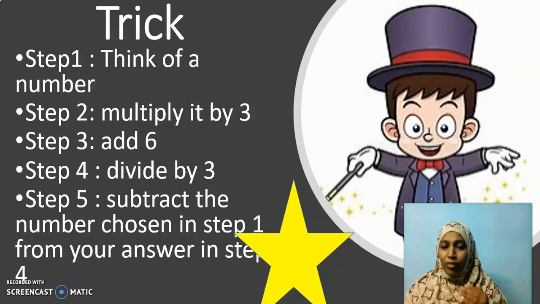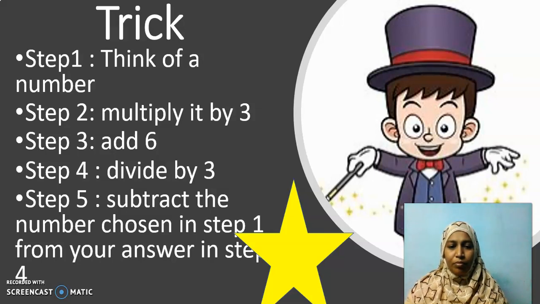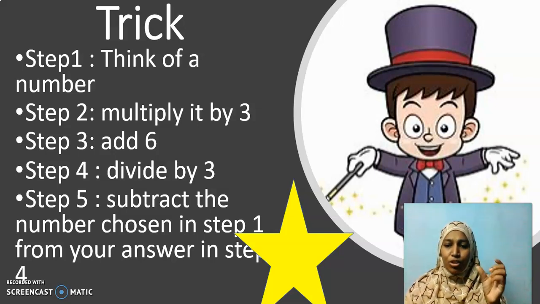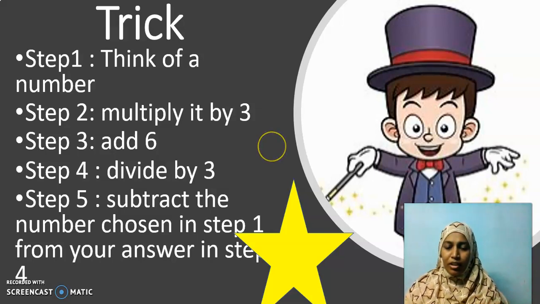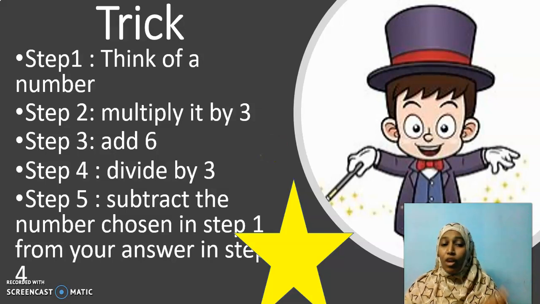Now, you would have got some answer, no? From that answer, subtract the number that you have chosen. I chose 10, so that number I should subtract now. After dividing, I will get a quotient. From that quotient, I should subtract the number that I chose. That is given in step 5: subtract the number chosen in step 1 from your answer in step 4. In step 4, we divided by 3 and got a quotient. Surely it will be divisible by 3, my dear children, and you will not get any remainder. You will have only the quotient.